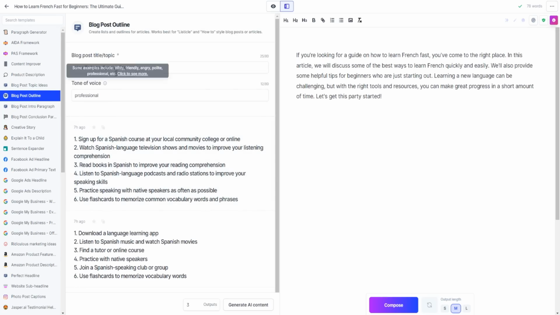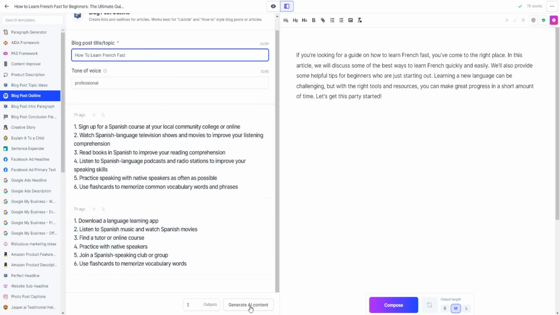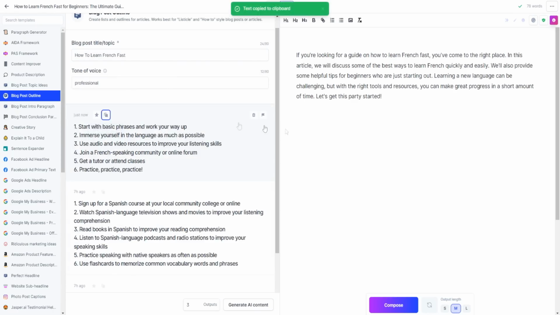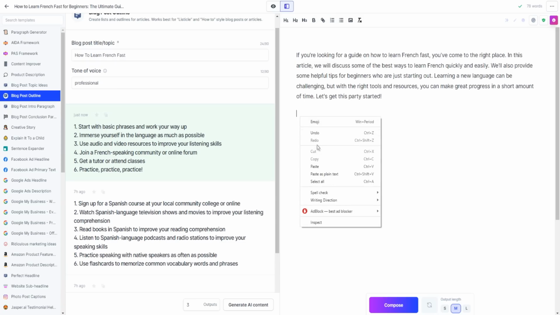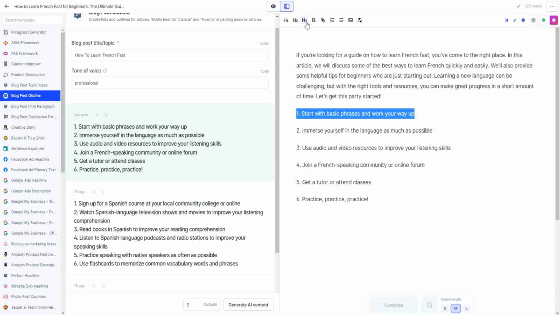So if we go over here, we can just replace "how to learn Spanish fast" with "how to learn French fast." Okay, and we can go ahead and generate AI content. And we can copy this to clipboard, and we can copy and paste this to our document right here. And this can be like H2s for our content, for an example.